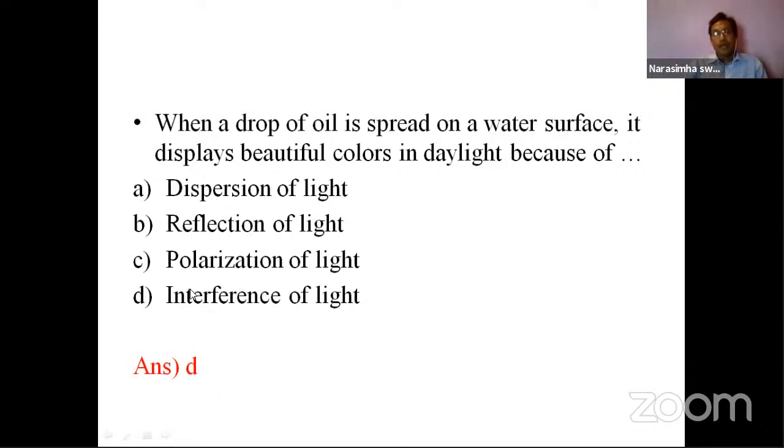So remember, the sunlight is nothing but a combination of all wavelengths, all colors. When that colored beam is incident on the drop of oil, I told you that a thin film, a thin layer, will be formed over there, and due to that there is double refraction. Some of the light may penetrate through and some of the light will come out, and due to the white color of the incident light ray, reflection takes place in the 7 beautiful colors. So the only reason for these beautiful colors is interference of light.